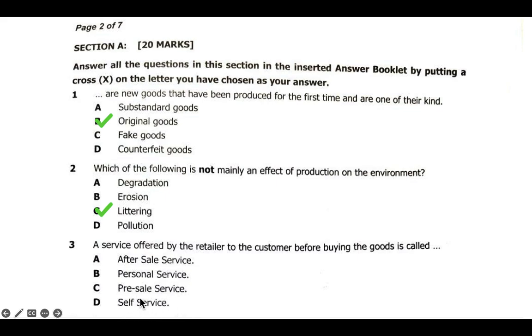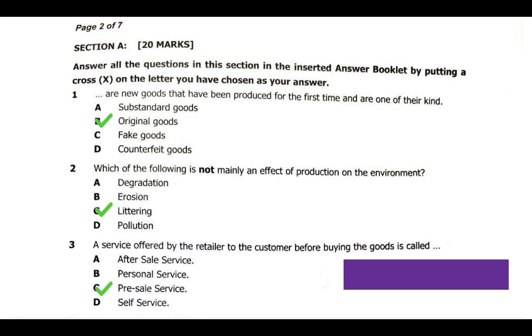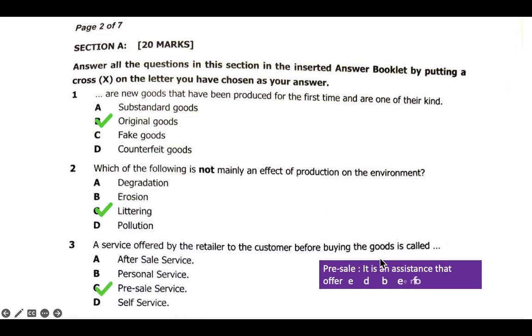Pre-sale service can be described as assistance offered before making a purchase. It is done before buying the goods, so we call this pre-sale service. That's the answer there, which is C.